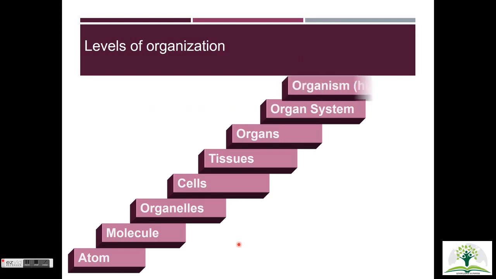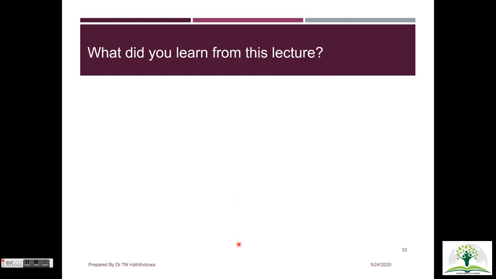Along with that information, we have completed all 6 levels of organization in the human body. Now I want you to stop the video and write down what you learned from this lecture.